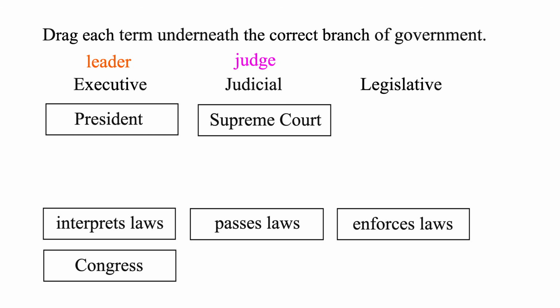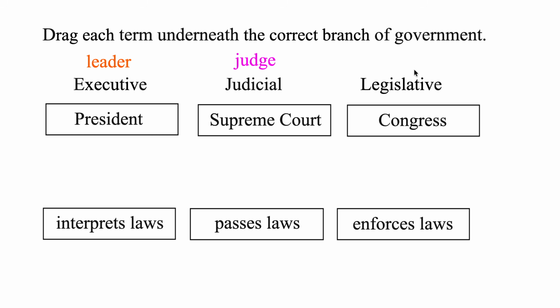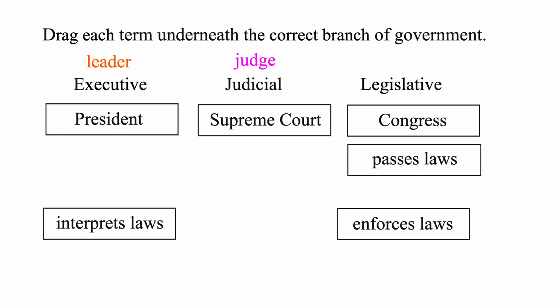So the Supreme Court, that's part of the judicial branch. Next, the legislative. Well, there's only one left over. So Congress, they're part of the legislative branch. And Congress, they're in charge of passing laws and deciding how the public's money should be spent.